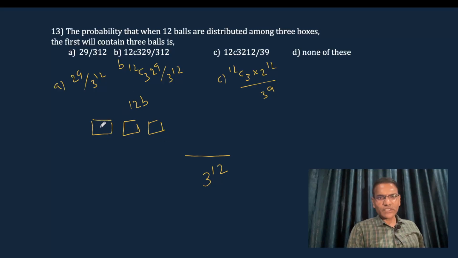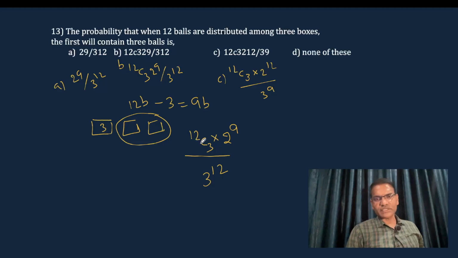Now, the condition is the first box will contain 3 balls only. Out of 12, the first box can be filled with 3 balls in how many different ways? 12C3. So, 12C3 ways we can select 3 balls out of 12. Now the remaining balls are 9 only. These 9 balls can be arranged in the remaining 2 boxes, how many different ways? Not an arrangement, a selection. So, total possibilities 2 power 9 ways. So, this is the final result. Now, that is option B.